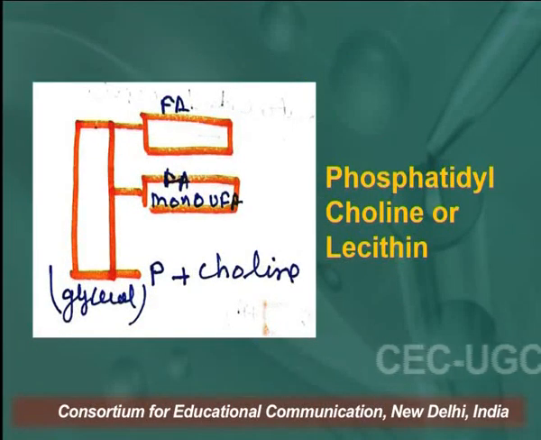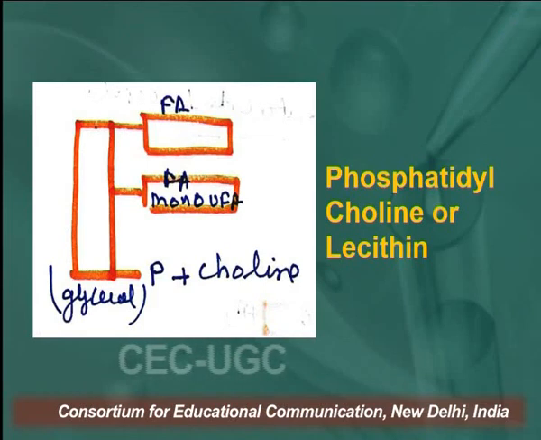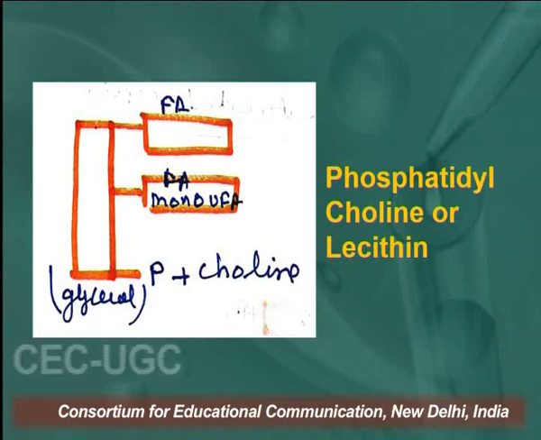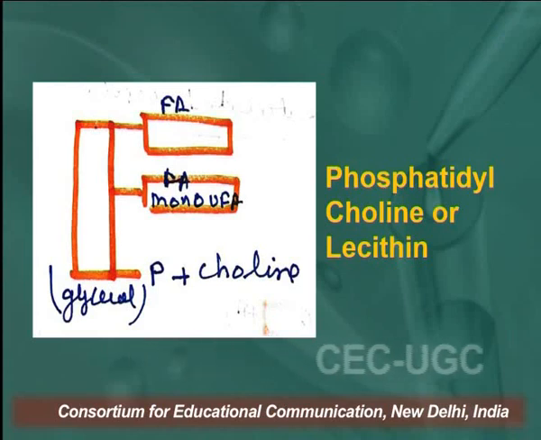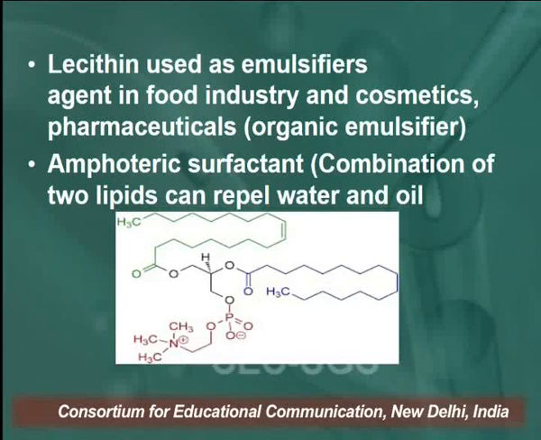Learners, this is a very simple way to represent this glycerophospholipid which contains choline. You just write the two fatty acids. That fatty acid can be monounsaturated, one monounsaturated, one can be polyunsaturated. So, glycerol plus one carbon is esterified with phosphate and choline. So, this is called phosphatidylcholine or lecithin.